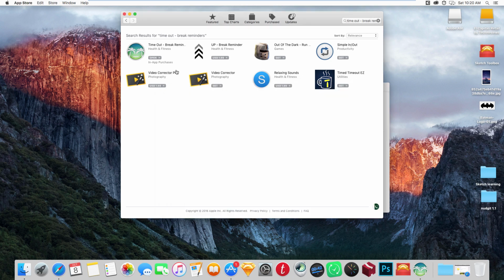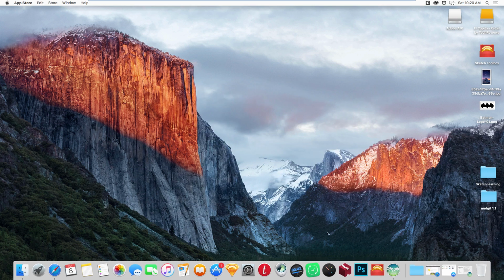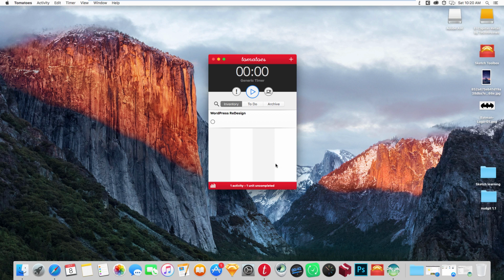Now this is one app. Then there are a few more apps, like this one with tomatoes. It is basically the Pomodoro technique, and it gives you sessions of 25 minutes. If you start this one, it will keep ticking for 25 minutes and then it will give you a break. This is also a productivity technique and it really helps you.